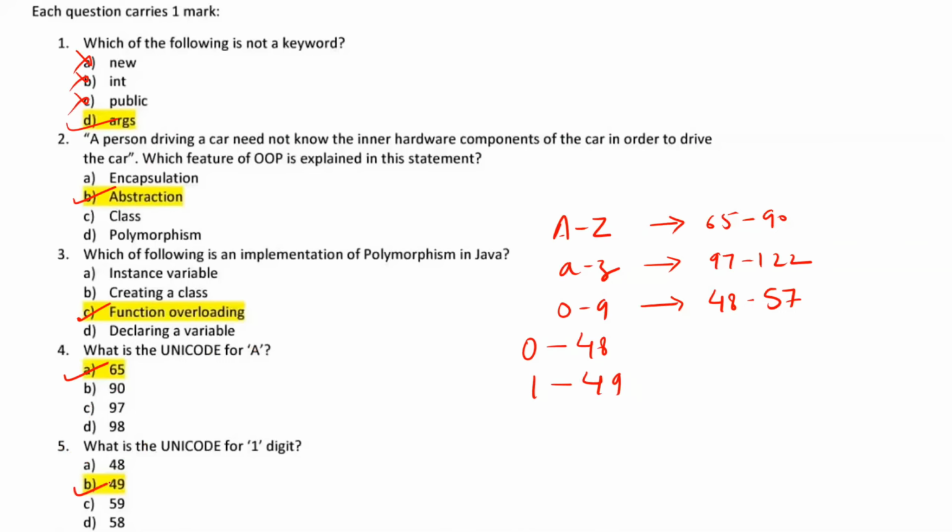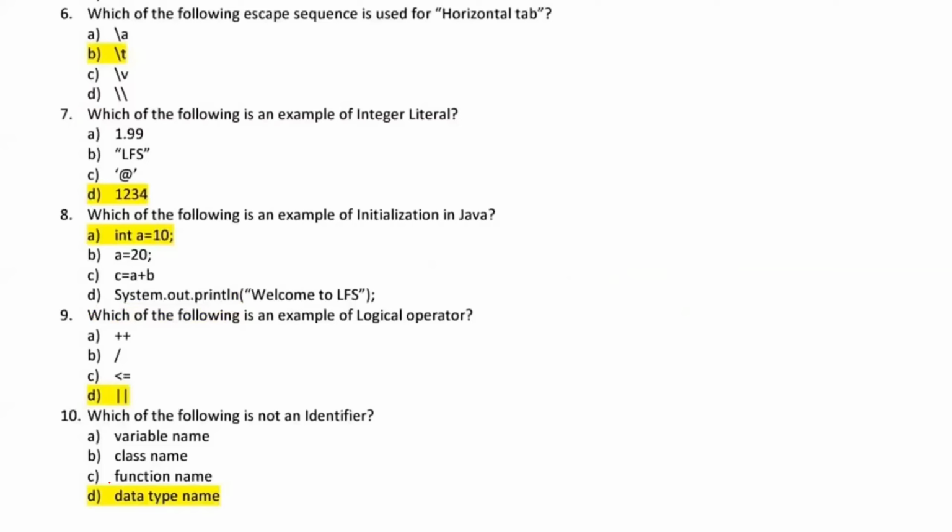Moving to the next question, question number 6, which of the following escape sequences is used for horizontal tab? So guys, here we are talking about escape sequences. So an escape sequence always starts with a slash. So for horizontal tab, we generally use \t. So this is the correct answer.